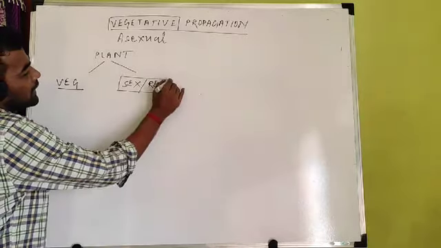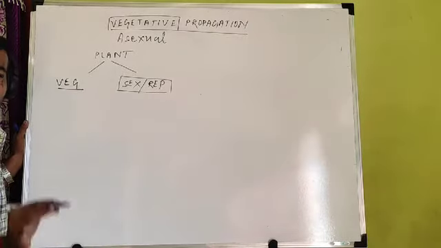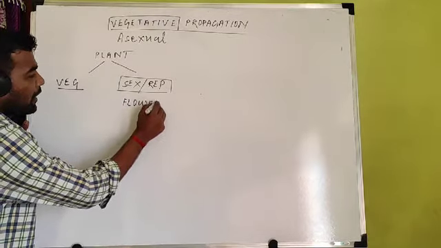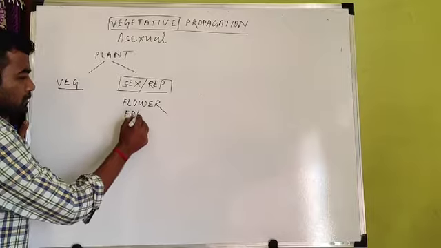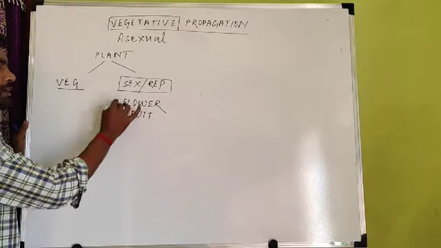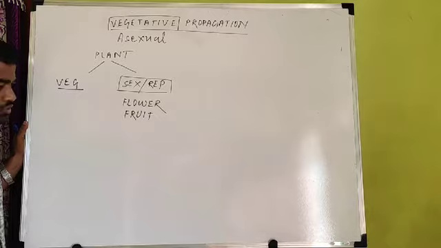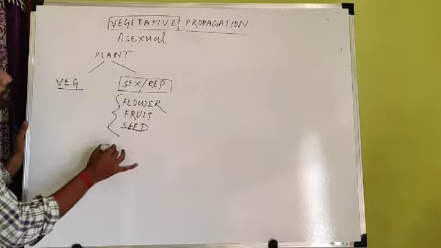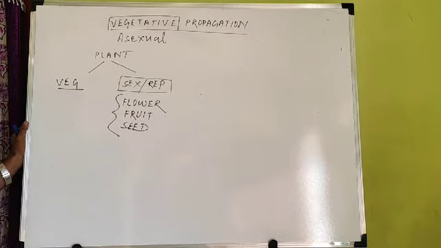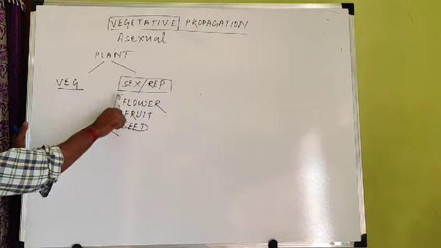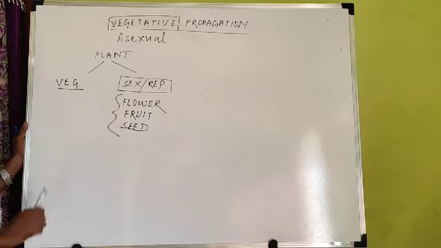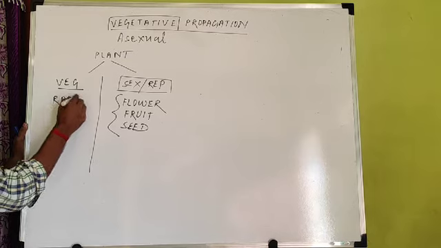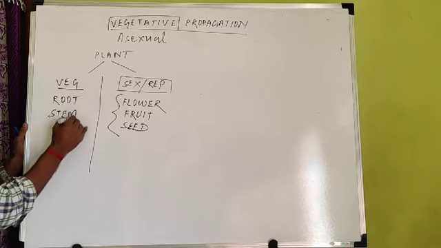And the reproductive organs of a plant are mainly the flower and the fruit. But the fruit is produced after the flower. First the flower is formed, the flower changes into fruit, and inside the fruit there is a seed. So these three things are involved in sexual reproduction. But in addition to these organs, some other organs are present in a plant. What are the other organs? Root, stem and leaves.